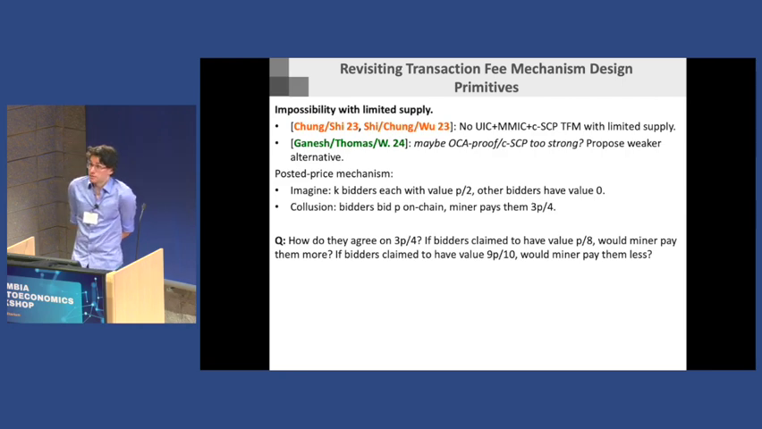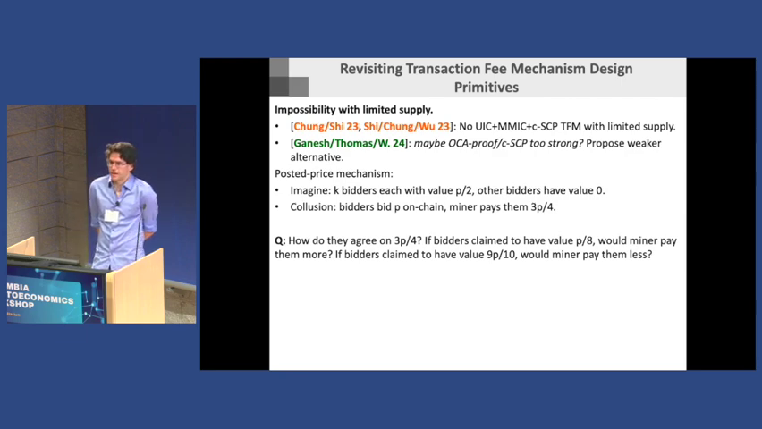So here's a question I would want to ask: how did the miner and the bidders agree on a refund of 3P over 4? What would have happened if the bidders just said, hey, actually my value is P over 8, it's not P over 2? Then a refund of 3P over 4 wouldn't have gotten them to bid on chain. Would the miner have offered them a refund of 9P over 10? Or what would have happened there?